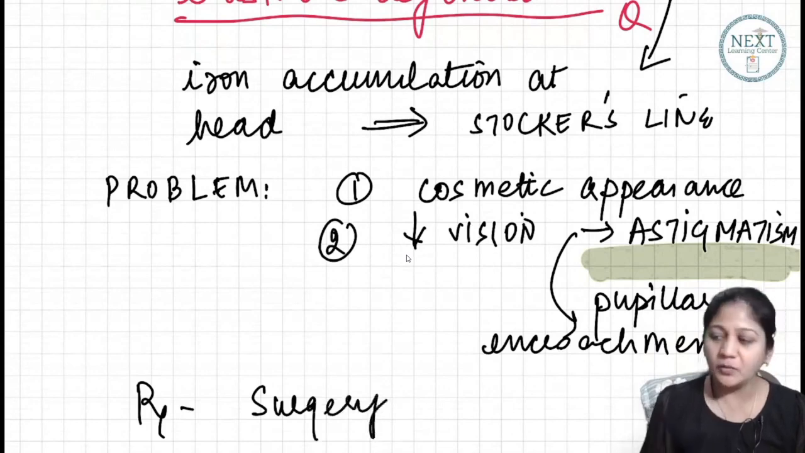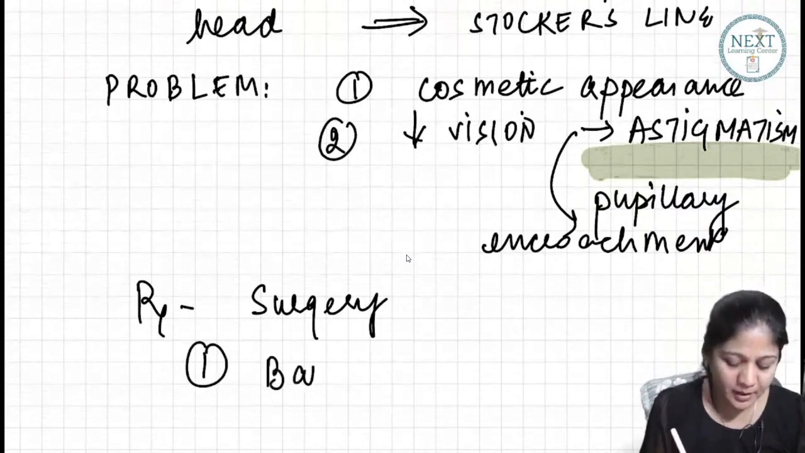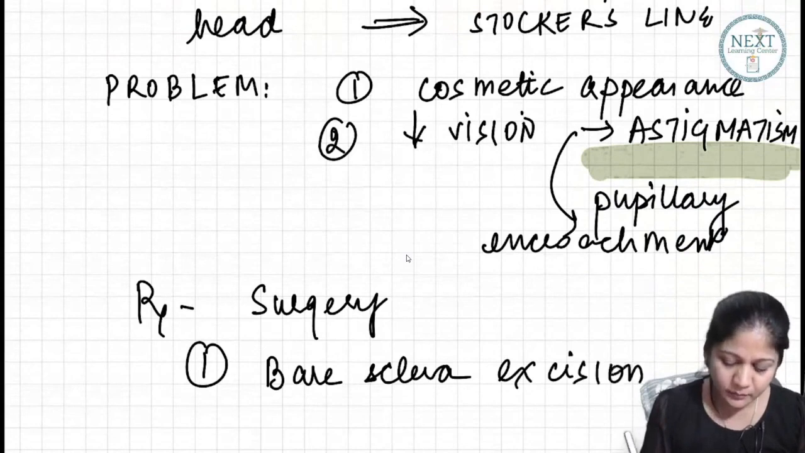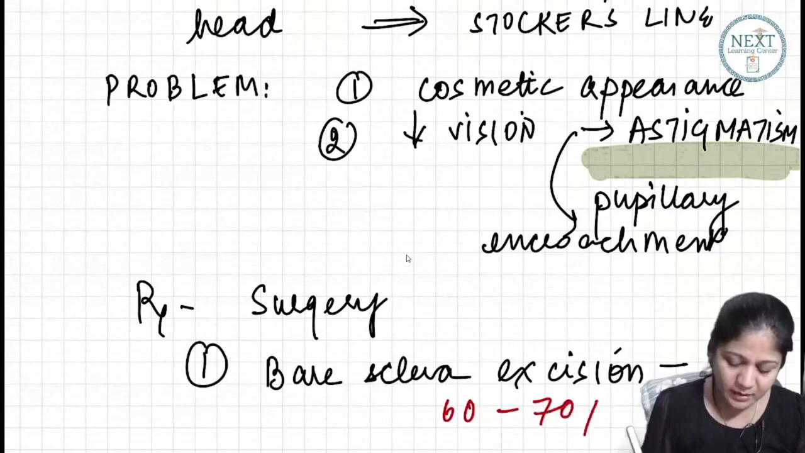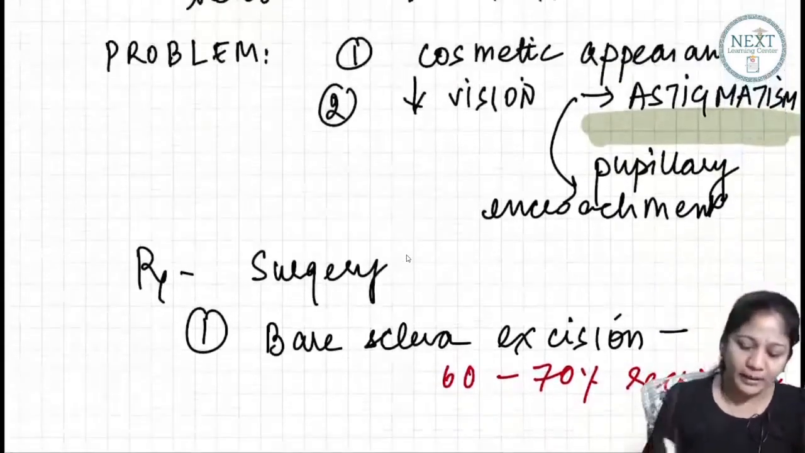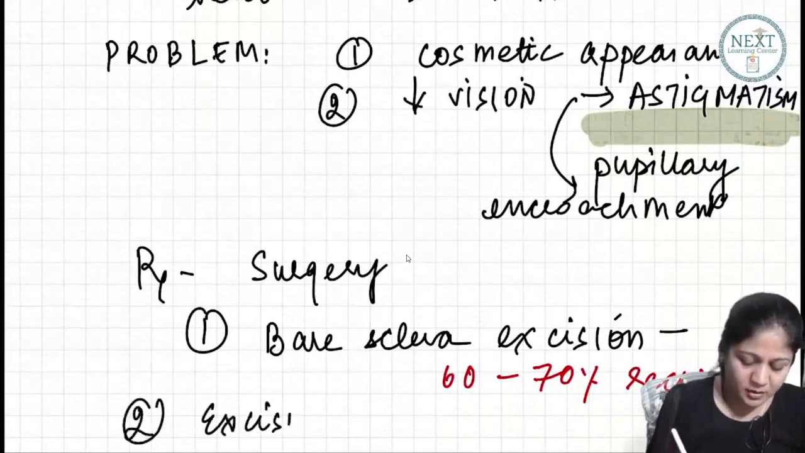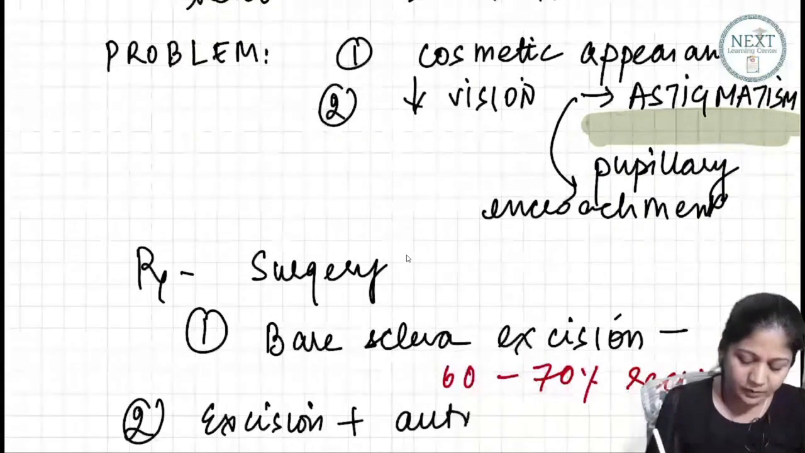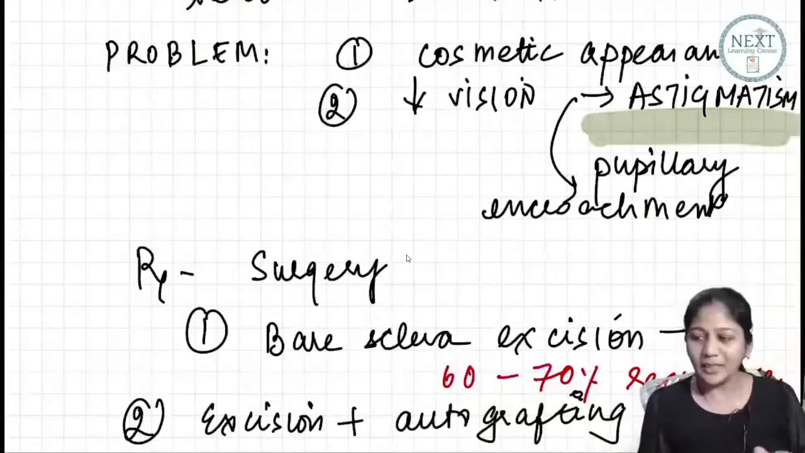So for the treatment, we must do a surgery. The first surgery which I told you was a bare sclera surgery. Bare sclera excision, which is a poor surgery because it is associated with almost 60 to 70% chances of recurrence. It will come again. There's a lot of chance of recurrence. So it is not a good surgery. What else you can do, friends? The best is you do excision plus autografting. Okay, you do autografting.